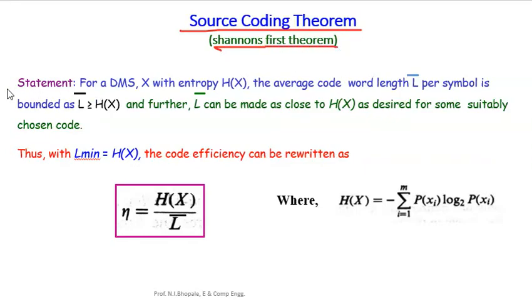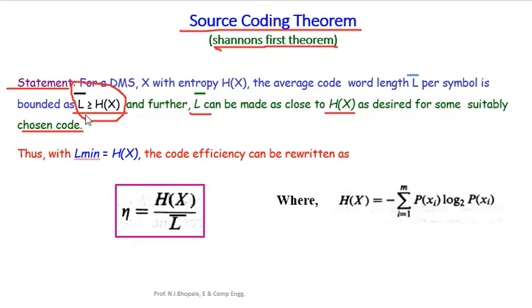Just look at the statement: for a DMS X with entropy h of x, the average code word length L bar per symbol is bounded as L bar greater than or equal to h of x, and further L bar can be made as close to h of x as desired for some suitably chosen code. This is the necessary condition for Shannon's first theorem, that is, the source coding theorem.